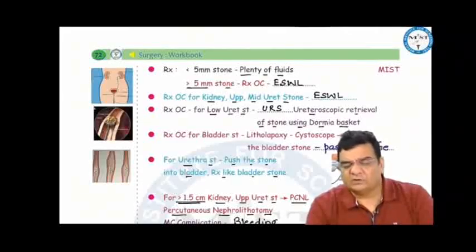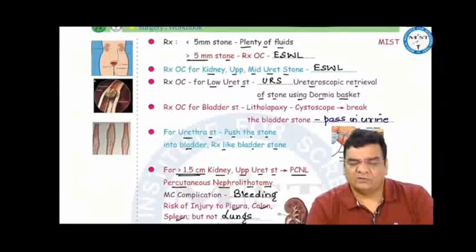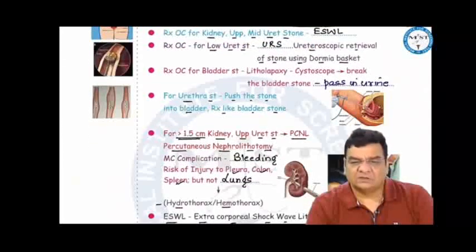For more than 1.5 cm stone in the kidney or upper ureter, PCNL, percutaneous nephrolithotomy. For lower ureteric stones, we are doing a URS, ureteroscopic retrieval of stone. We can do this URS for even middle ureteric or upper ureteric stones. For bladder stones, we are doing a litholapaxy, where we pass a cystoscope, break the stone, and then the patient can pass these stones. In URS, we are using a Dormia basket. For urethral stone, we push the stone back into the bladder and treat it like a bladder stone.